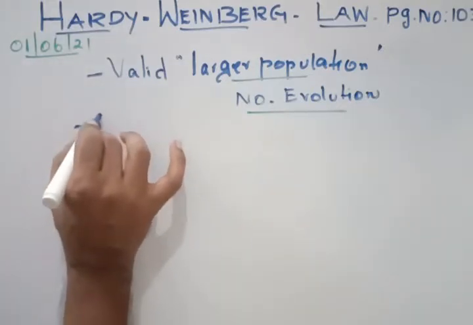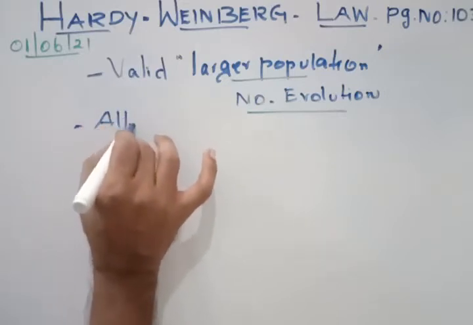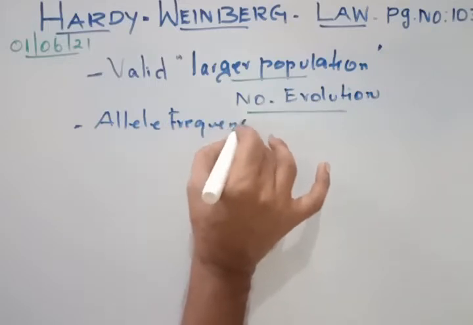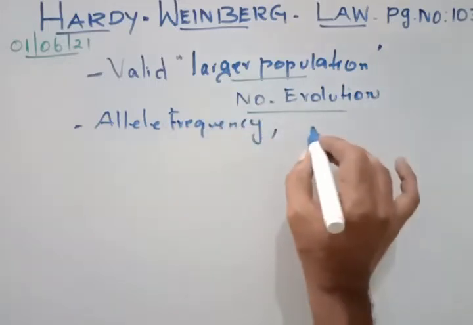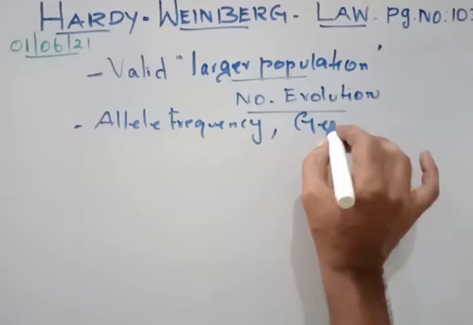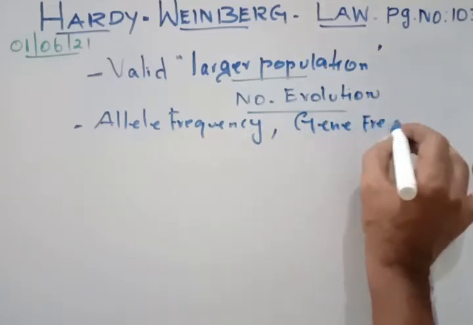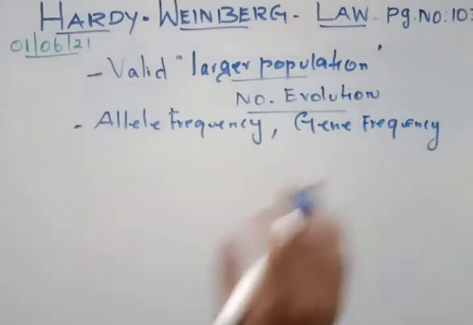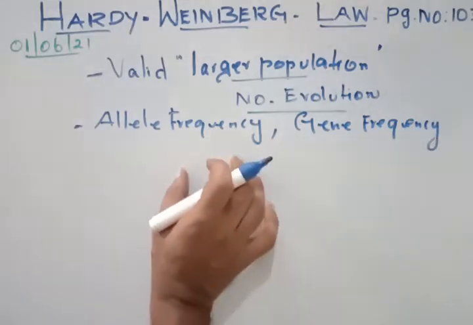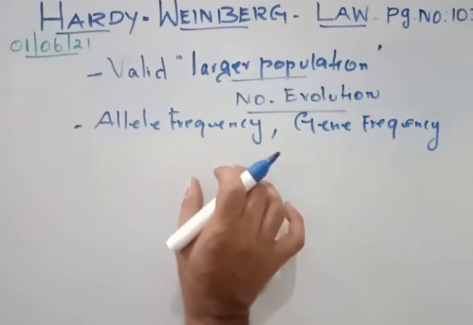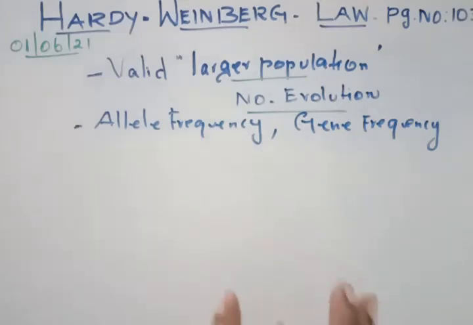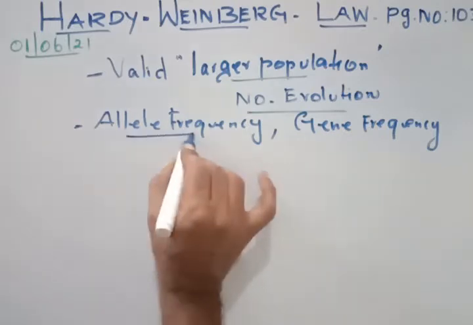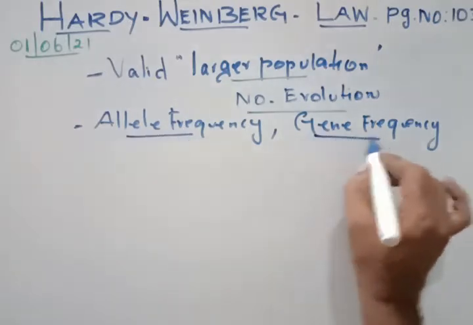One is called the allelic frequency, as well as the genetic frequency or the gene frequency. So it focuses on two things. One is the allelic frequency, another one is the gene frequency. Now you know the frequency is how a particular allele is being increased or remains in that population. So here we are talking about what is this allelic frequency and what is this gene frequency.